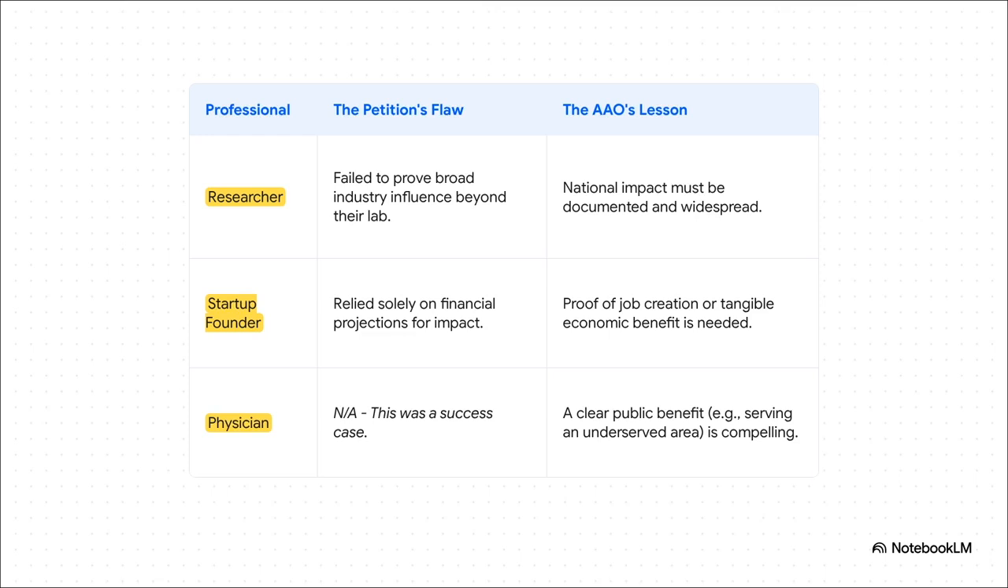So let's make this real. Here are a few quick examples right from AAO cases. There was a researcher who got denied because all their influence was just inside their own lab. A startup founder, they failed because they only had financial projections. USCIS wanted to see proof of actual job creation. But then you have a physician who succeeded because they clearly showed a public benefit, by committing to work in an underserved area. See the difference?